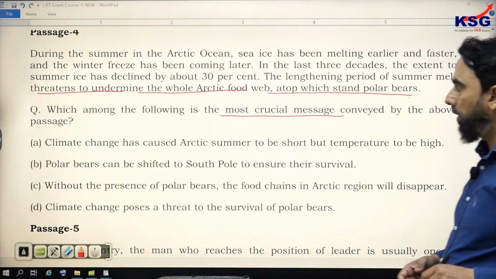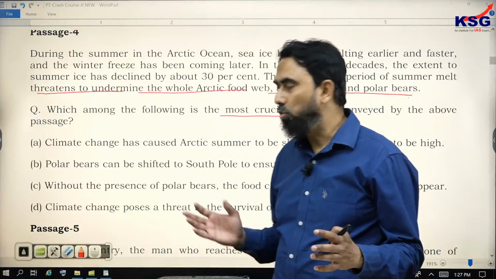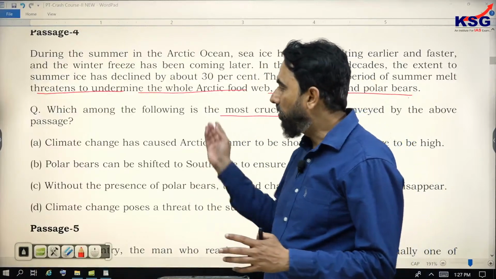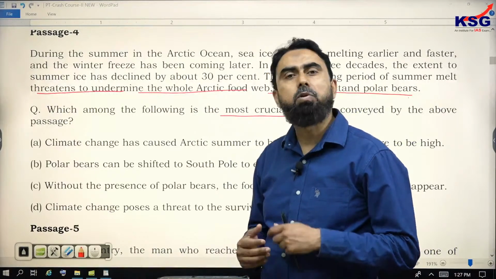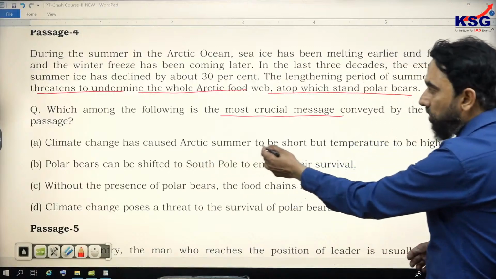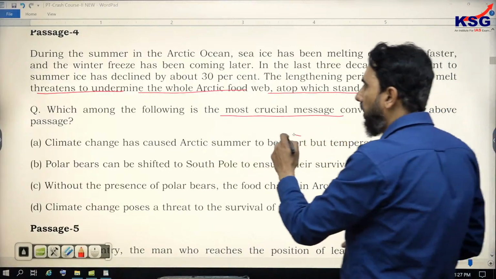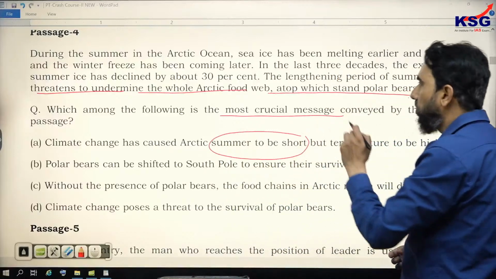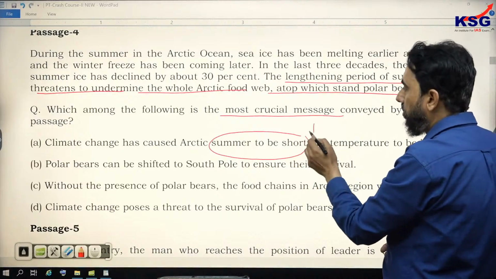Now option A. Think of orange and juice: the juice should be there in the passage. The examiner will write something from outside also. The examiner may go for some kind of distortion of the given data. So look at option A: climate change has caused the Arctic summer to be short. You notice that climate change has not caused it to be short; rather, the lengthening period of summer is given there. So it's a distortion.